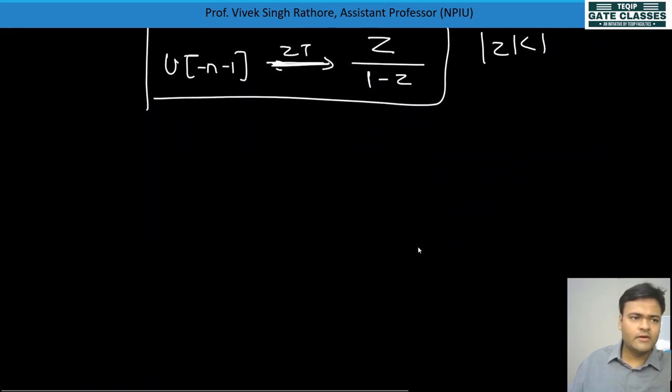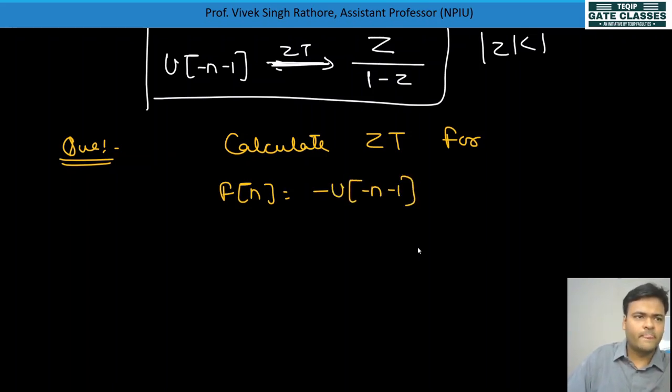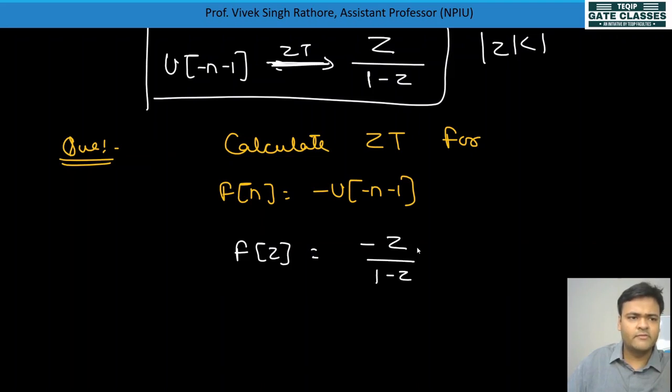If you have understood this, now if I ask you one more question: calculate the z transform for f of n equal to minus u of minus n minus 1, how will you do it? The same method will apply. Since the u of minus n minus 1 is there, you can say F of z will be equal to minus z upon 1 minus z, and mod z will be less than 1 only, because we have only added a negative sign.